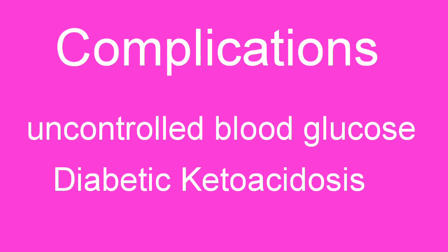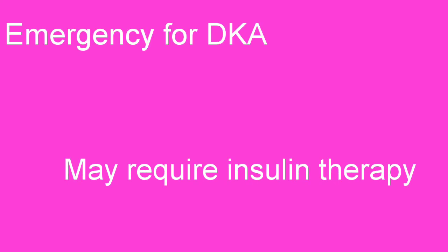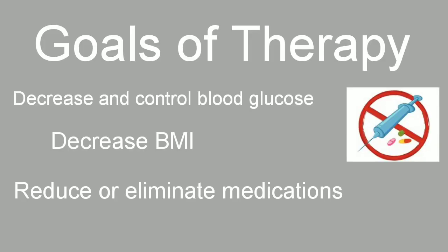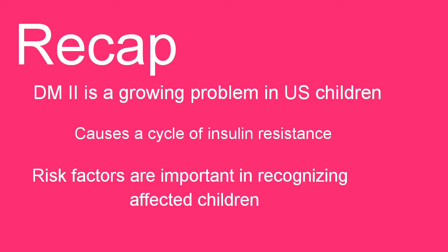Complications that need to be monitored for are uncontrolled blood glucose that needs a referral, and diabetic ketoacidosis, which is an emergency and requires insulin therapy. The ultimate goals of therapy are to decrease and control blood glucose levels, to decrease the BMI, and to reduce or eliminate medications. To recap, diabetes type 2 is a growing problem in the U.S.